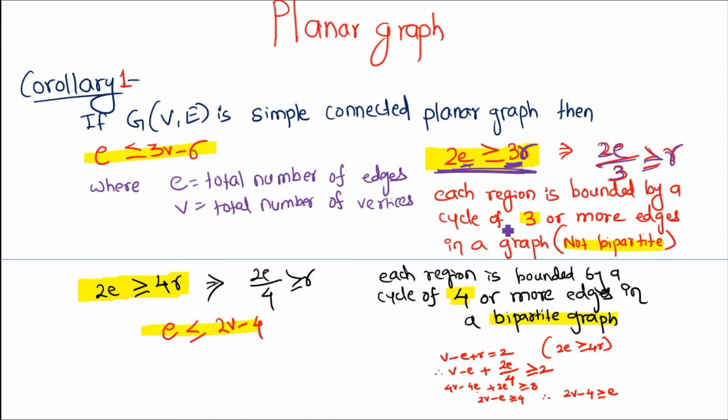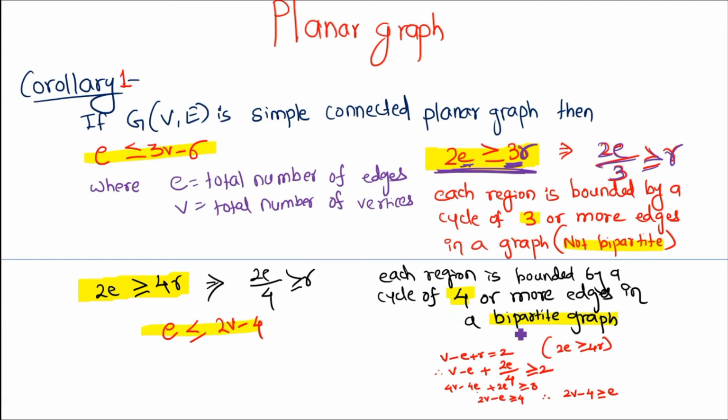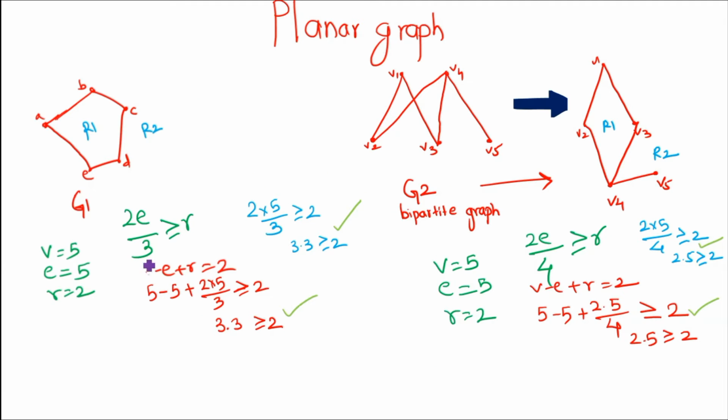This is the corollary to Euler's polyhedra theorem, V minus E plus R. The second corollary is for a bipartite graph, which says that each region is bounded by a cycle of 4 or more edges in a bipartite graph. So the formula is 2E is greater than or equal to 4R. Each region is bounded by 4 or more edges in a bipartite graph. Let's see whether this corollary is correct or not.